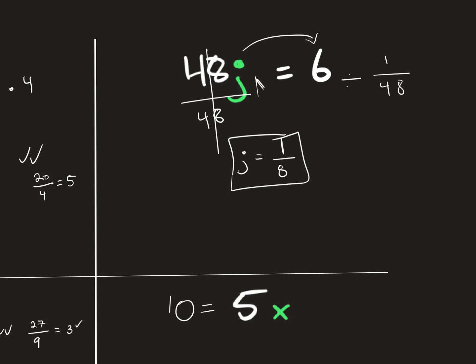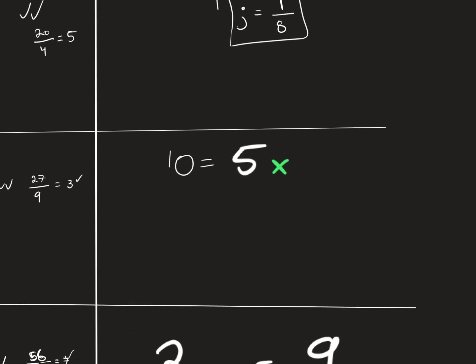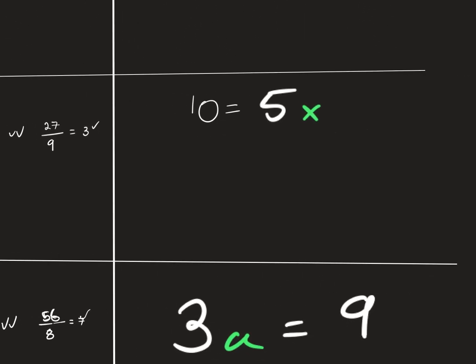Another one that we may have: we have to divide by 5. That gets canceled out, so all we are left with is x is equal to 10 divided by 5, which gets us 2.